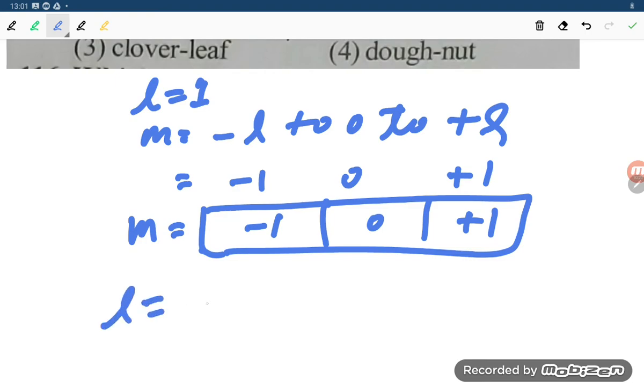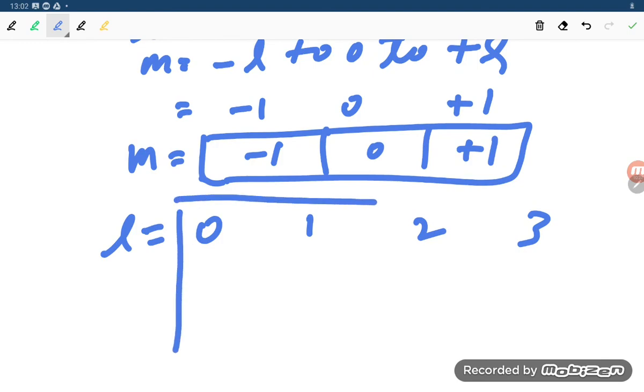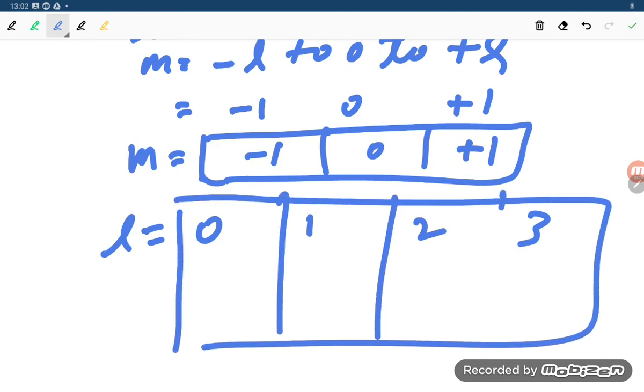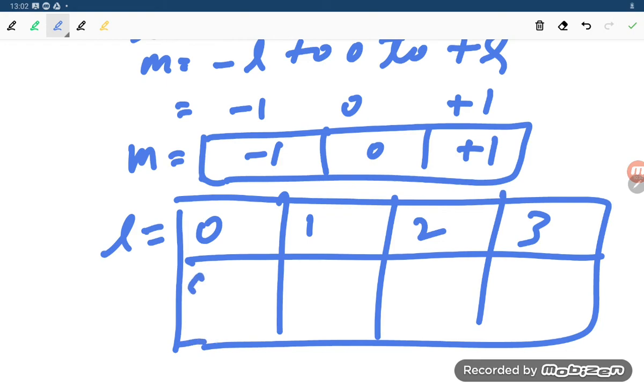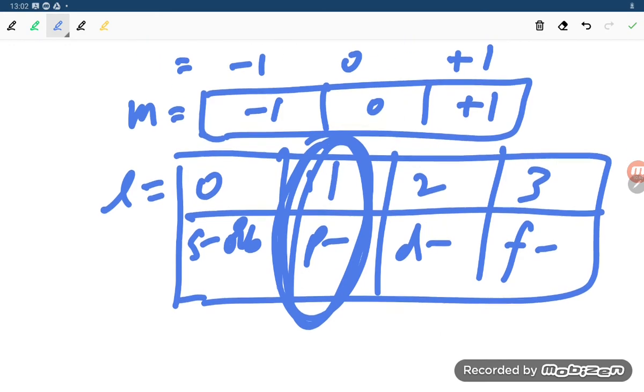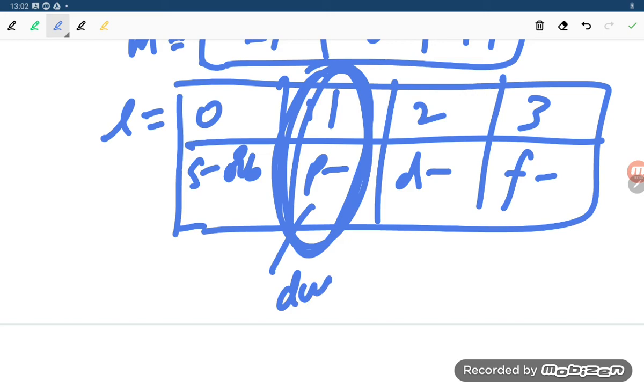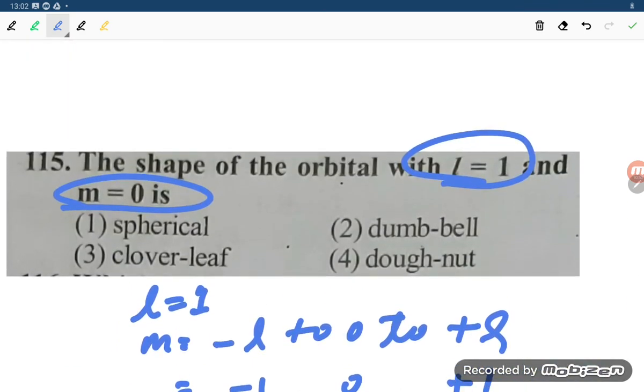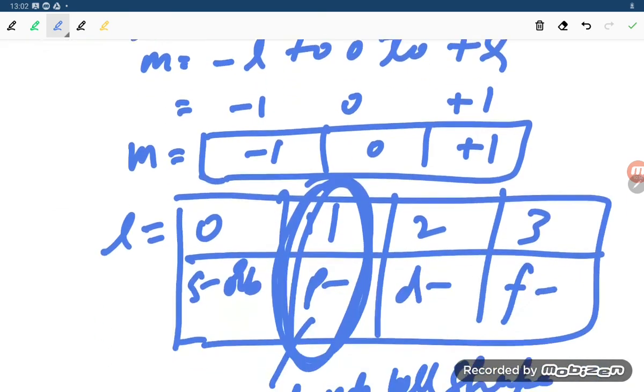One more thing, student. L equal to 0, 1, 2, 3. If these values are coming, you can close your eyes and write down: s orbital, p orbital, d orbital and f orbital. So for the value 1, the p orbital is coming. And the shape of the p orbital is what, student? Dumbbell shape. So which can be our answer, student? You can go back to the dumbbell shape. The correct option will be option number 2, student.